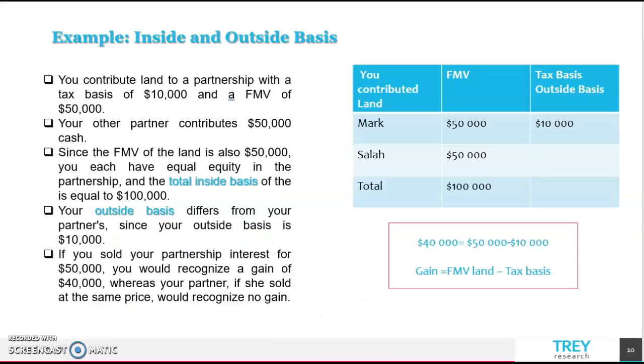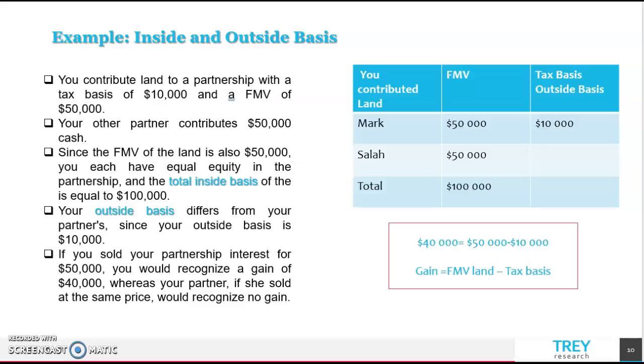Now let's look at the example. You contribute land to a partnership with a tax basis of $10,000 and a fair market value of $50,000. Your other partner contributes $50,000 cash. Since the fair market value of the land is also $50,000, you each have equal equity in the partnership, and the total inside basis of the partnership is equal to $100,000, your contributions.